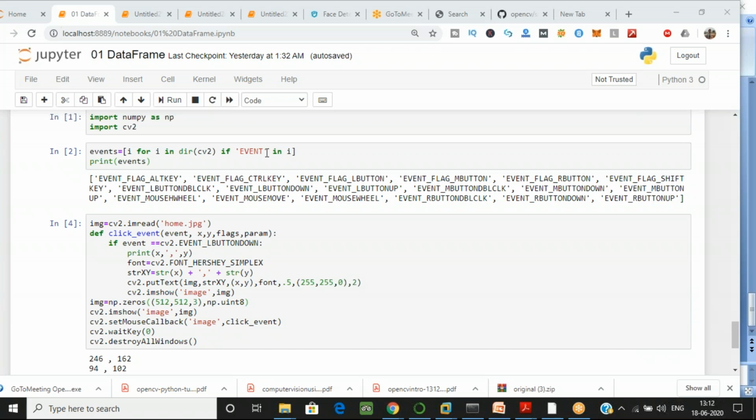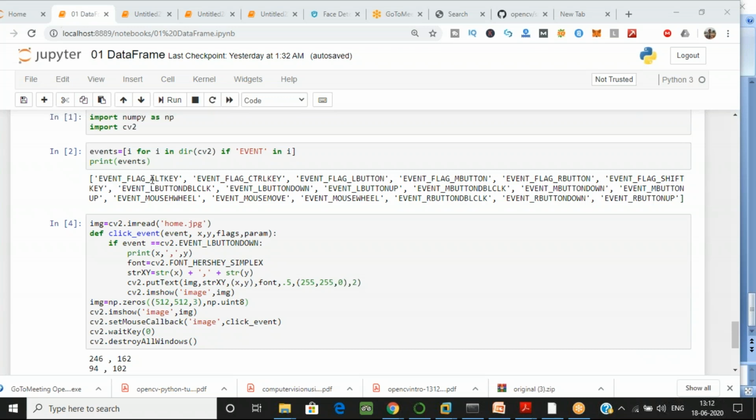But what do we have to find? We have to find any event, that is a string which we have to find. I have given the event string over here, and if it is equal to i, then just print it, right? So this I have used over here.